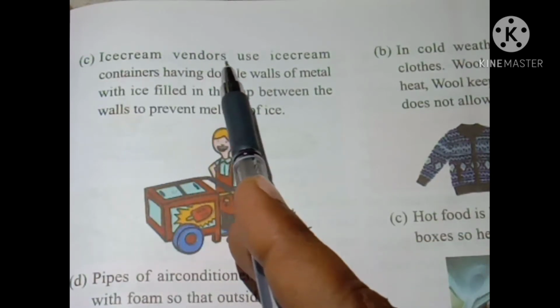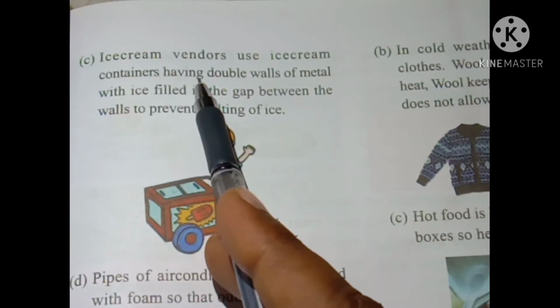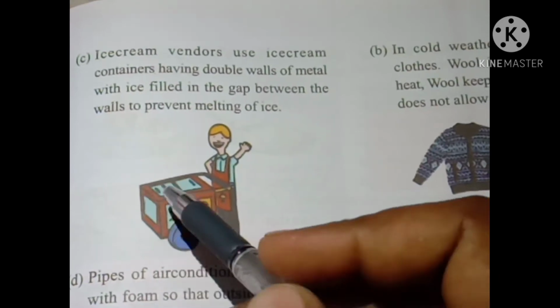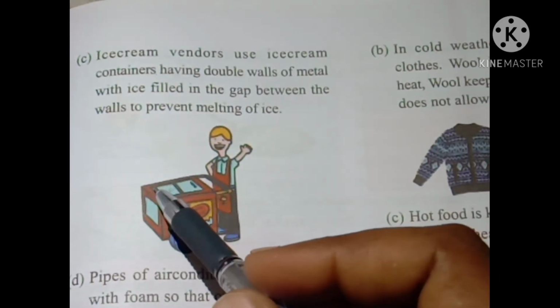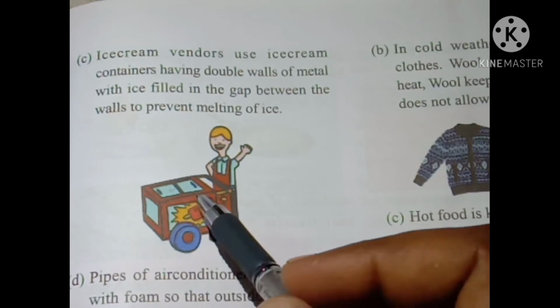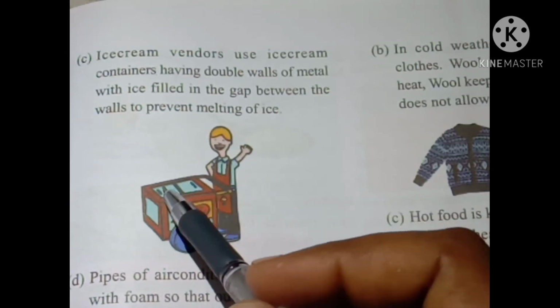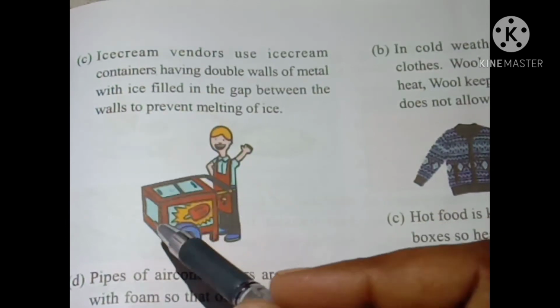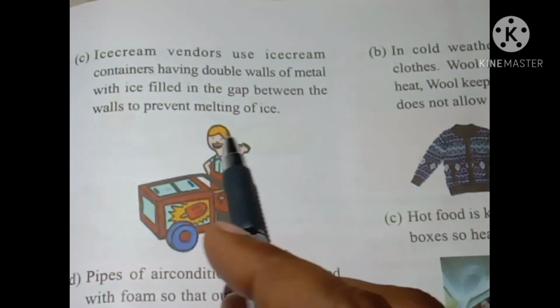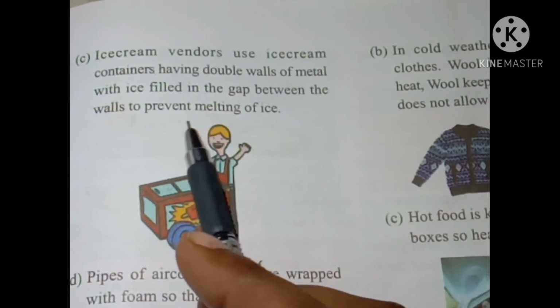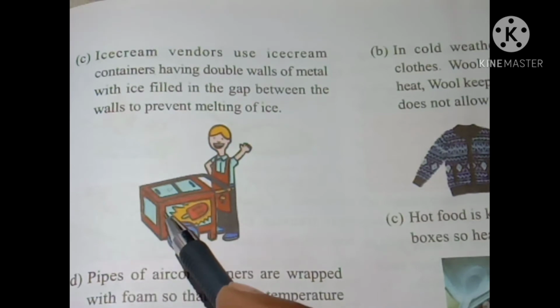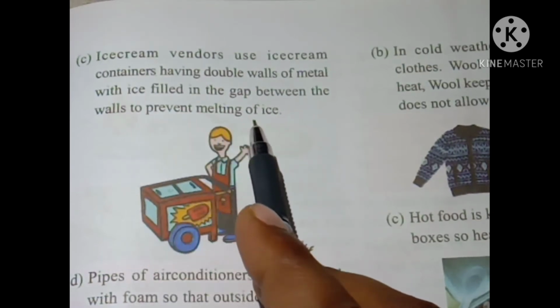So ice cream vendors use ice cream containers having double walls of metal. So these containers have double walls, which means there is a gap inside the walls, and the ice cream vendors fill this gap with ice. Because ice gives insulation, it doesn't allow the heat to transfer easily, so it gives insulation to the ice cream and prevents the ice cream from melting.